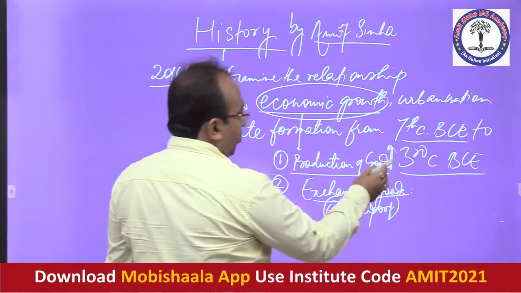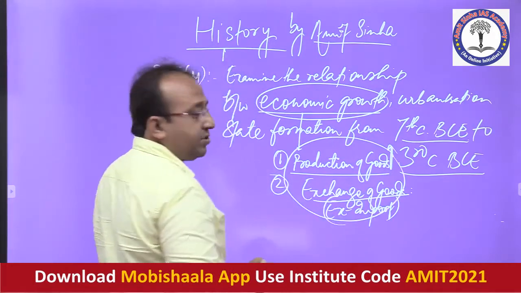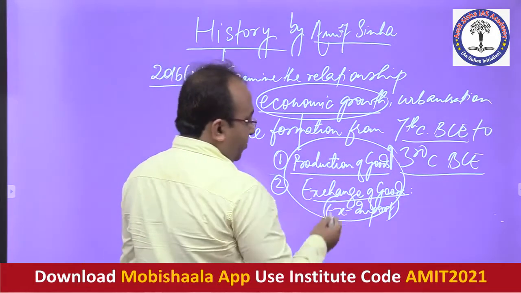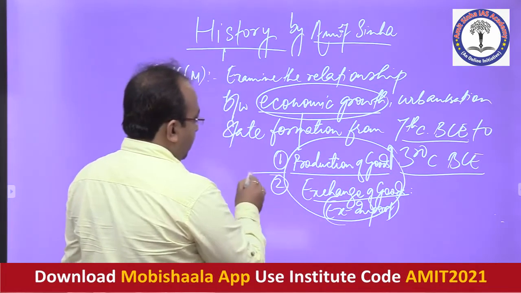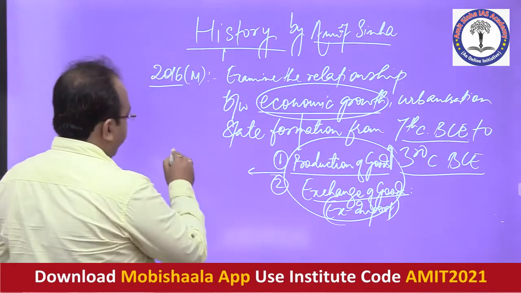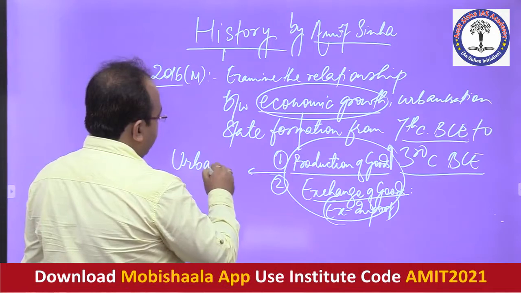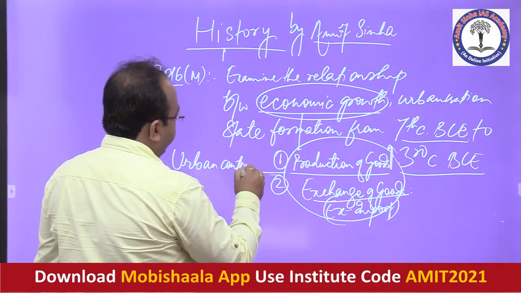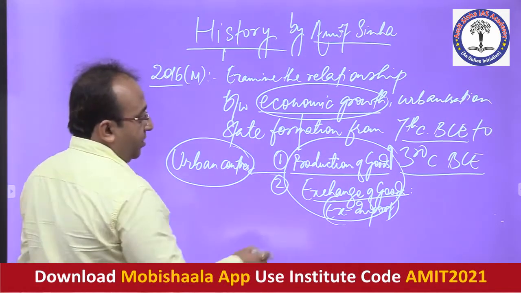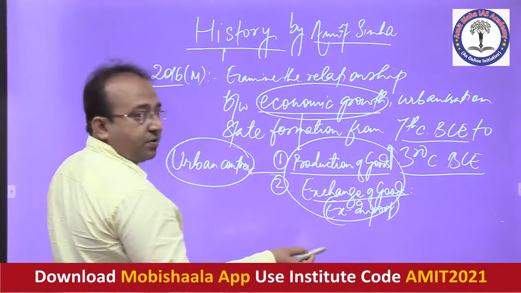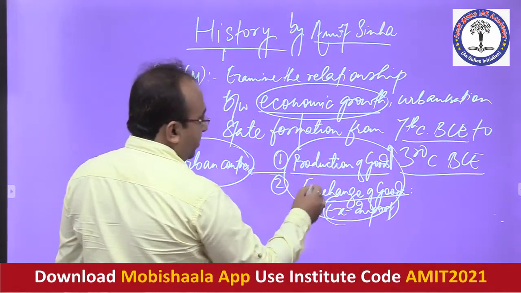Now, once you have achieved this, obviously the production of goods, exchange of goods and export-import will give a boost to the urban centers developed in India. Why? Because of the goods which are produced, of course I am talking about merchandise goods.